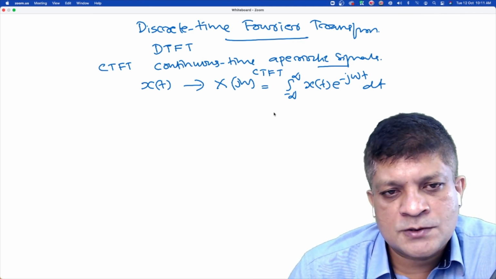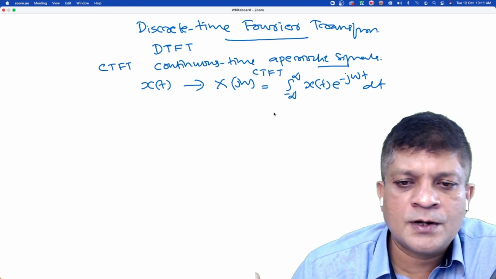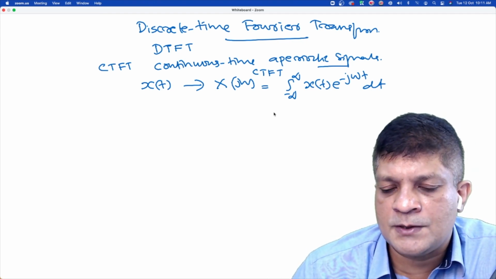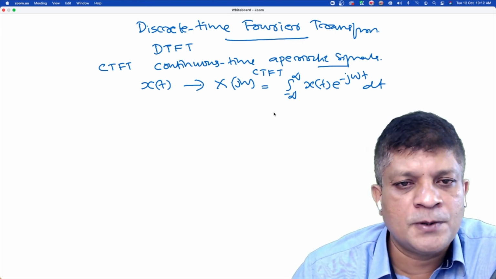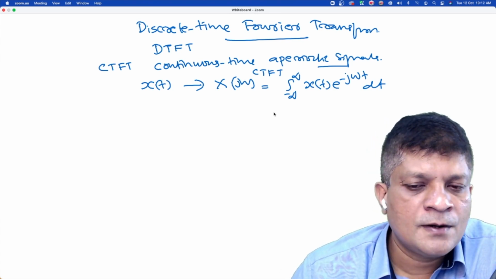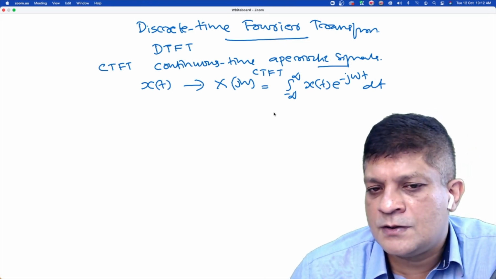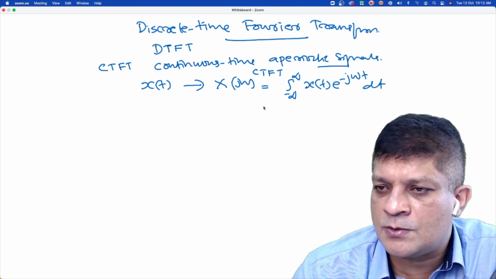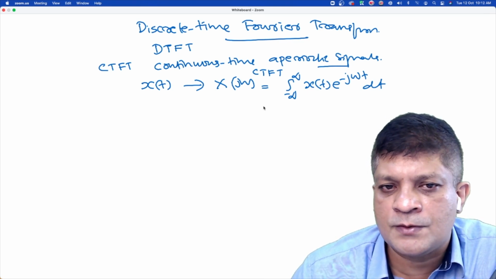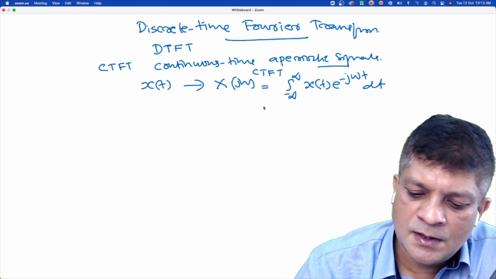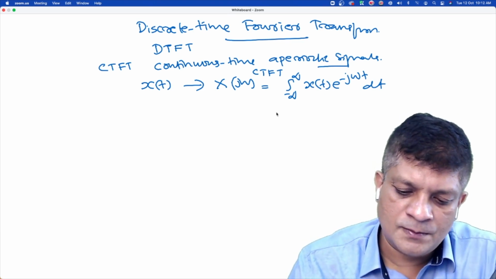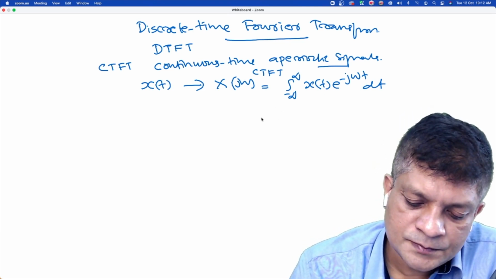Using the same approach, we can derive the Fourier transform of a discrete time signal. That means any aperiodic signal, take it as a limiting case of a periodic signal. Then in the limiting case, you will get the discrete time Fourier transform. I'm not going to prove again how in the limiting case it approaches that function. I'm just writing that formula, that equation.